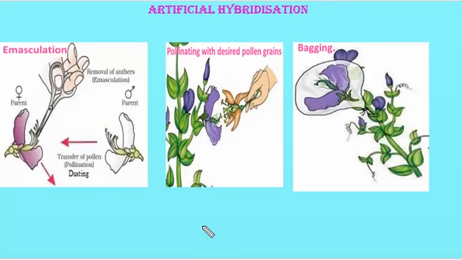Now, a question may come into your mind: how about the plants which produce unisexual flowers? Suppose you decide to carry out artificial hybridization in plants which produce unisexual flowers. In such flowers there is no need for emasculation, because male and female flowers are produced separately. In such plants, the female flower buds are bagged before the flower opens. When the stigma becomes receptive, the pollination is carried out using the desired pollen, and the flowers are rebagged.